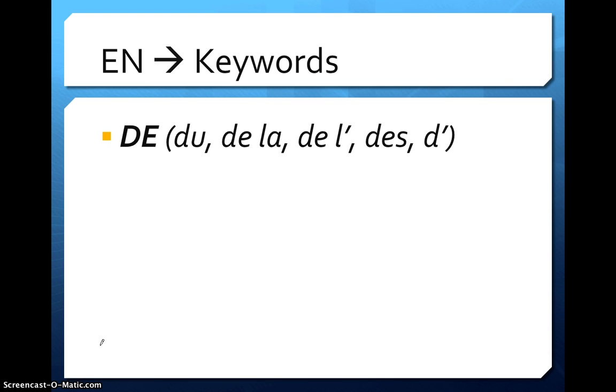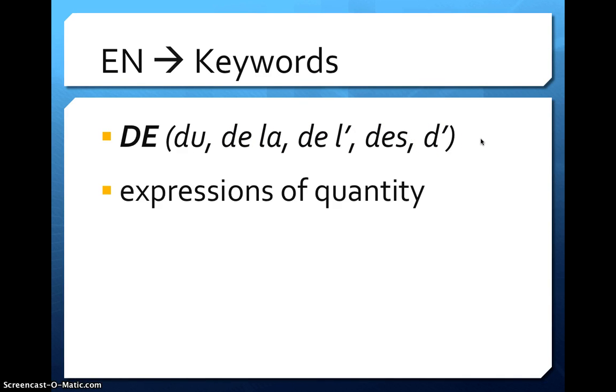And these are all different forms of de. Du, alright, this guy right here, that's de plus le. De la, de l apostrophe, de, or even d apostrophe. If you see any forms of those, and you have to use a pronoun, you have to use en.